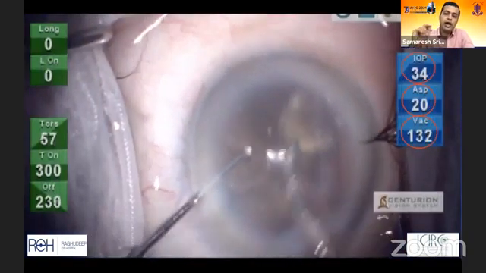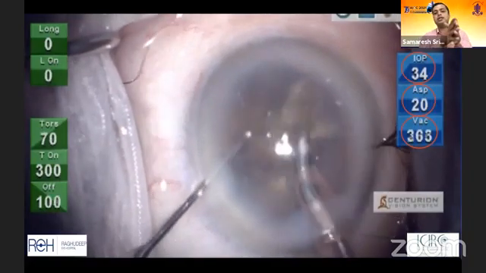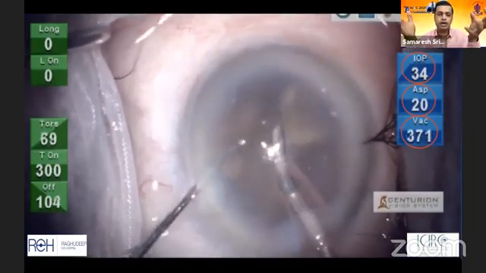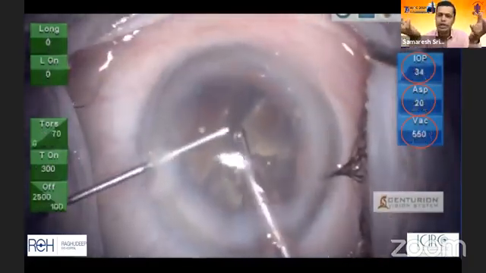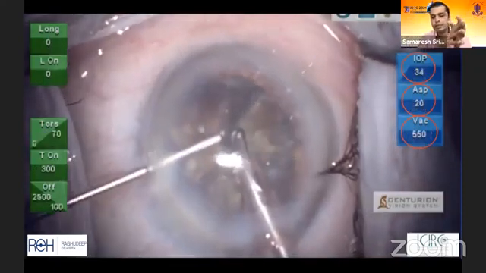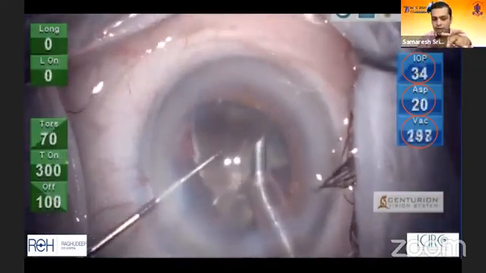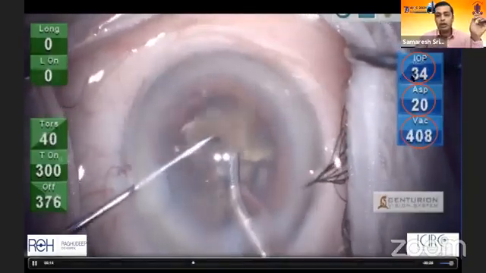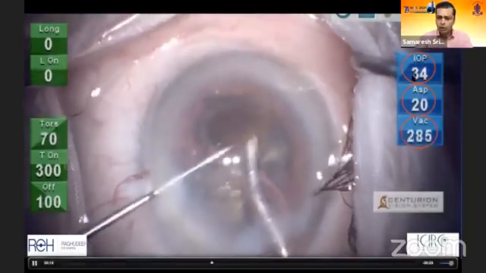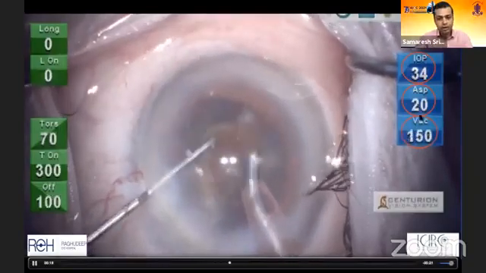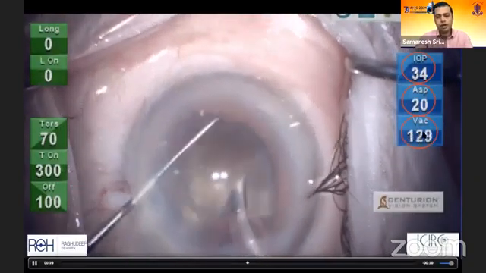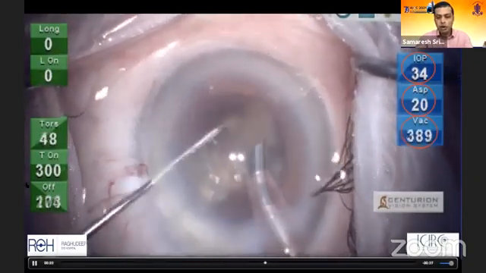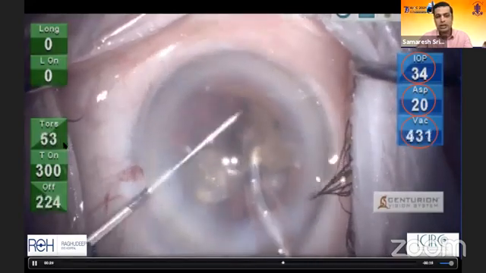And again, this is to highlight how you can play with lower fluidics. If you have your input and output, it doesn't really work with every machine, but it will work with any good machine. First and foremost, basics are basics, and please use dispersive viscoelastics to prevent damage to the corneal endothelium. But notice over here how my IOP is set, or my bottle height is low at 40 to 50. I'm using a flow rate of 20, vacuum appropriately around 350, and a good amount of energy, a torsional energy of about 70.